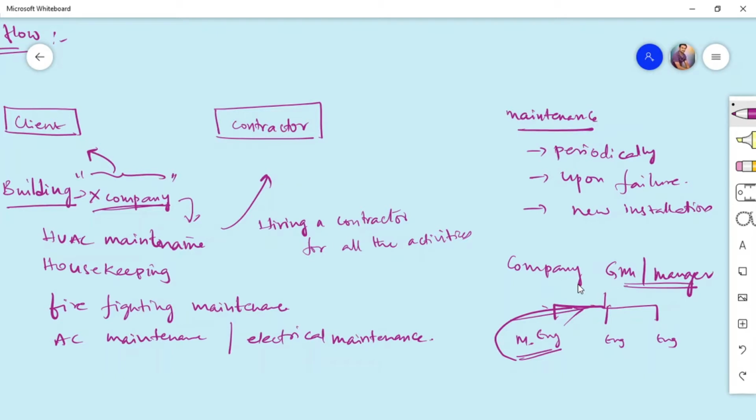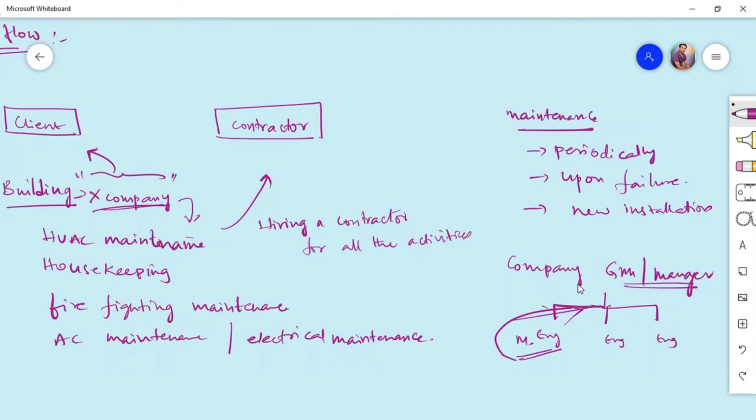Here it is not like the GM has to tell the engineer all the time, have you done this maintenance or not, because the schedule is already planned. They have all the resources planned, the money is planned, the time is planned, the duration of maintenance is planned. So the engineer has to initiate that particular activity upon the given period of time. He cannot directly initiate an activity because everything is interlinked with amounts, with the payments, right?